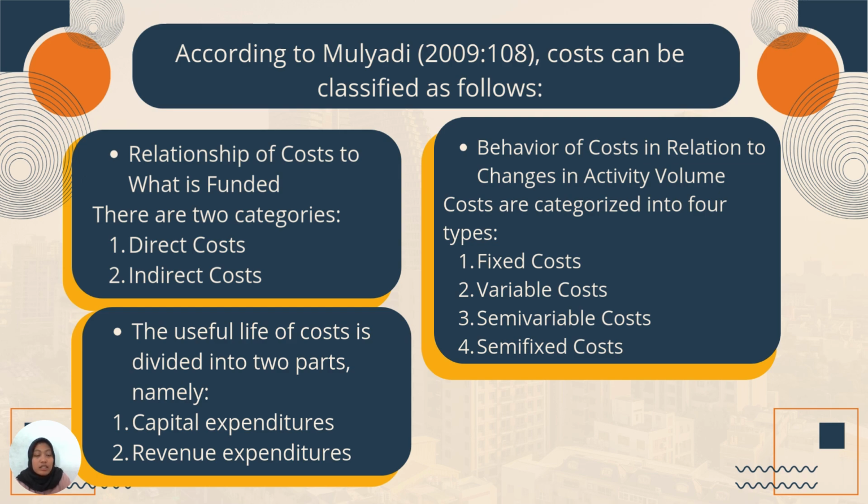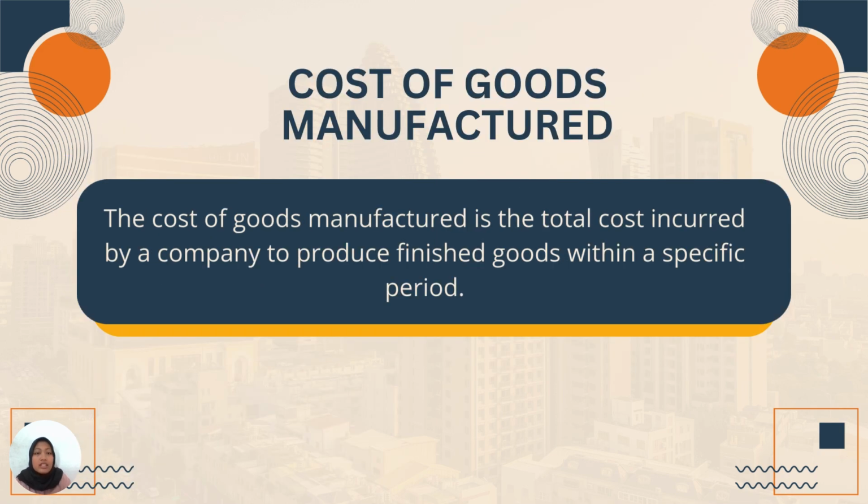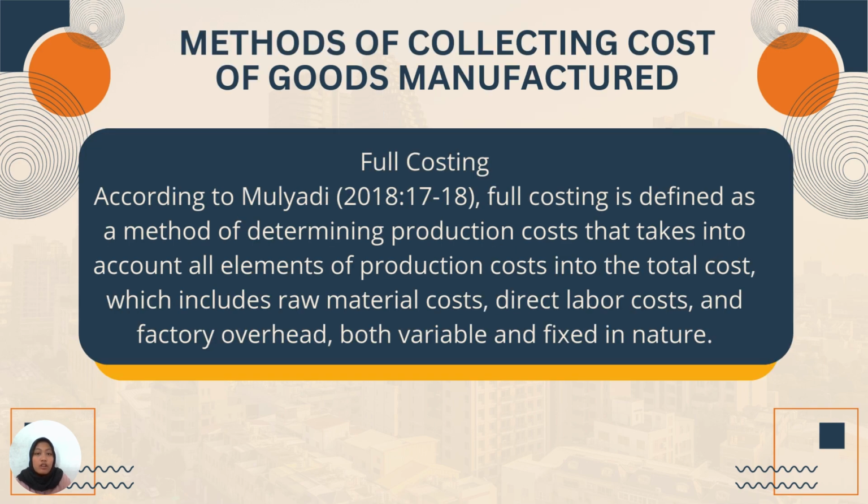The next is this useful of cost is divided into two parts, namely, the first is capital expenditure and revenue expenditure. The next is cost of goods manufactured. The cost of goods manufactured is the total cost incurred by a company to produce finished goods within a specific period. The next is method of collection cost of goods manufactured.